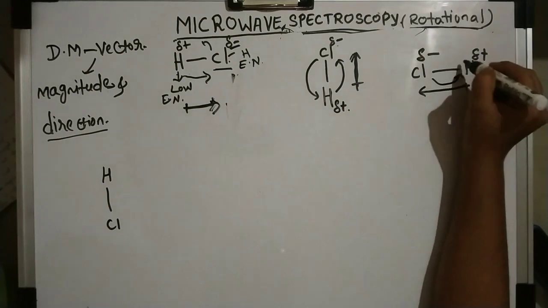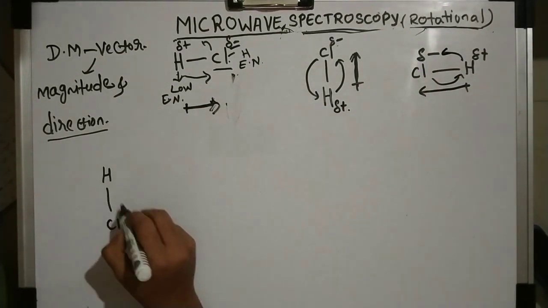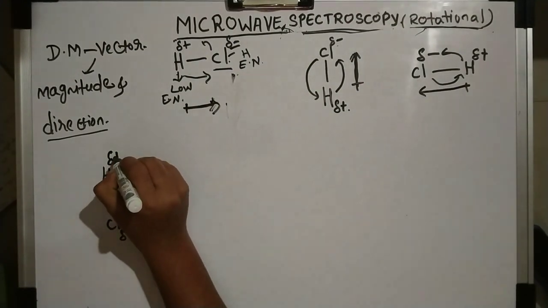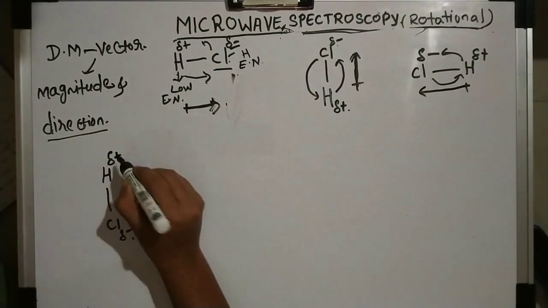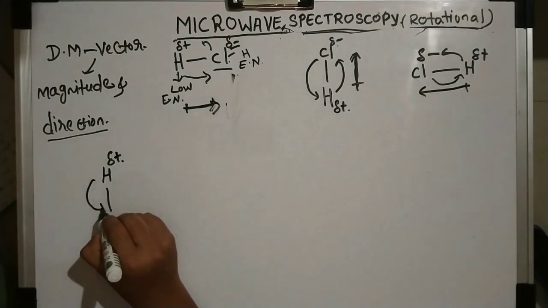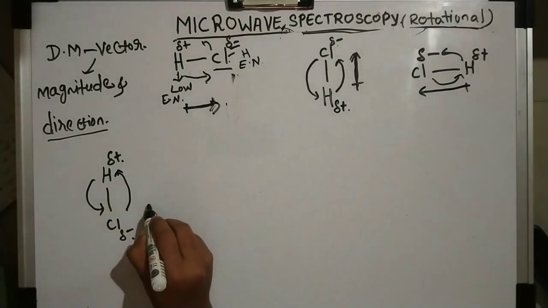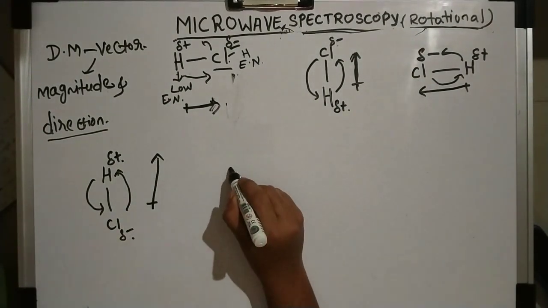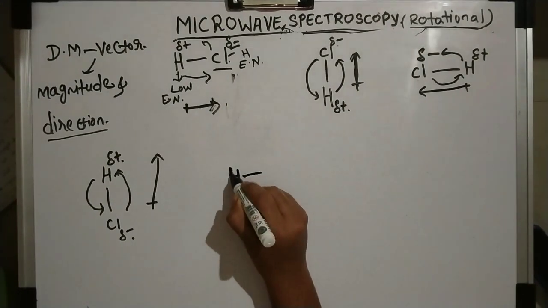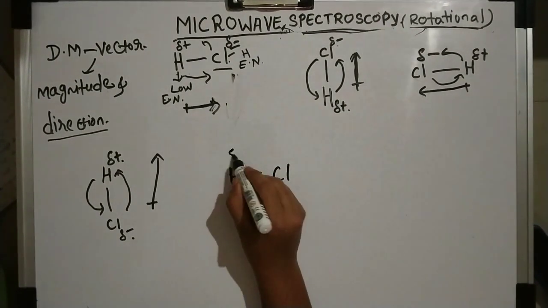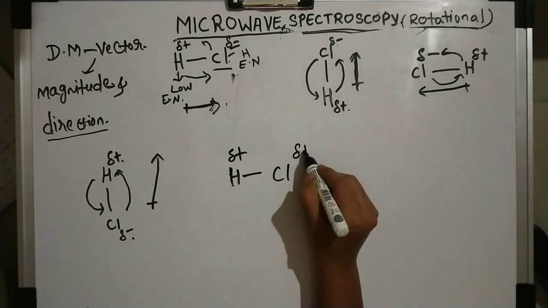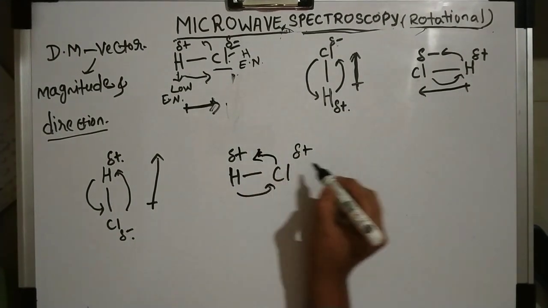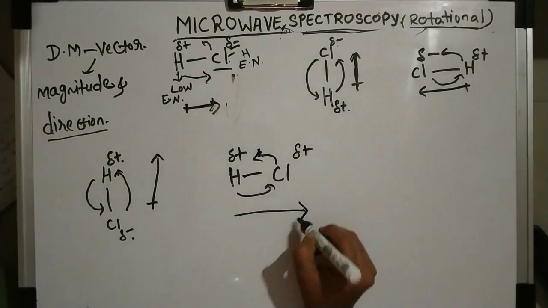Now this is partial positive, partial negative. So what is the direction now? Upwards. Now we get the first position again, with partial positive and partial negative charges. The molecule is rotating in this way, so again the direction is the first one.